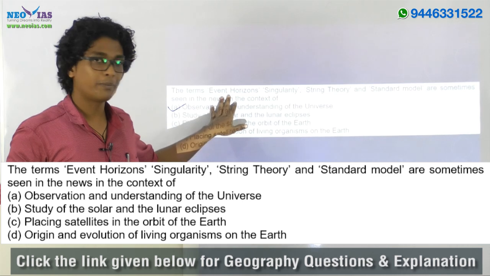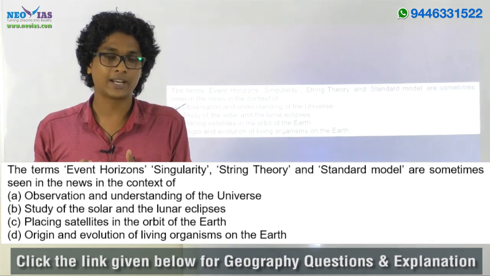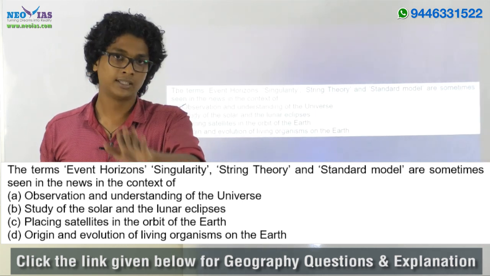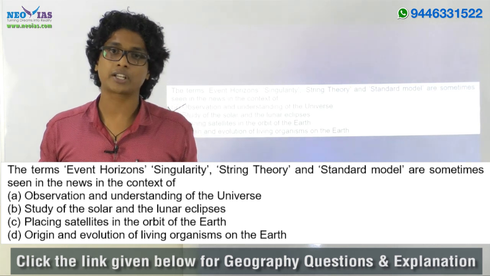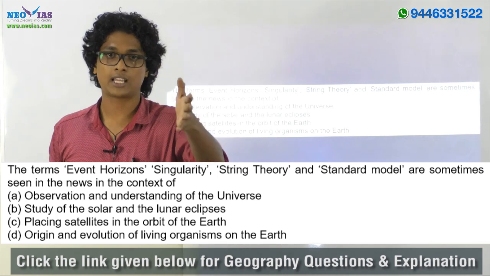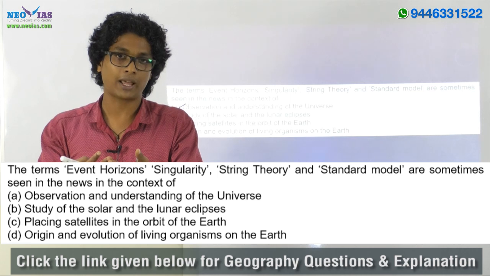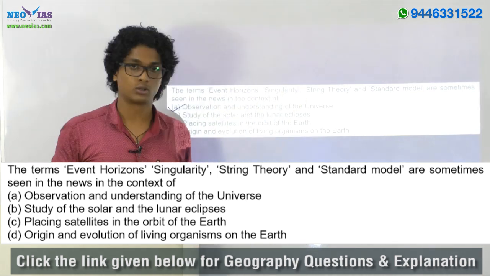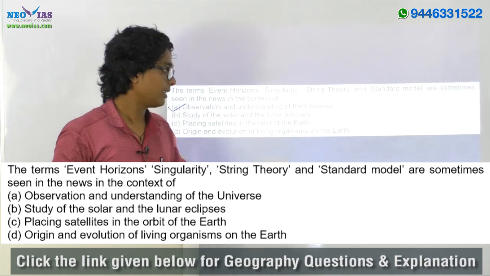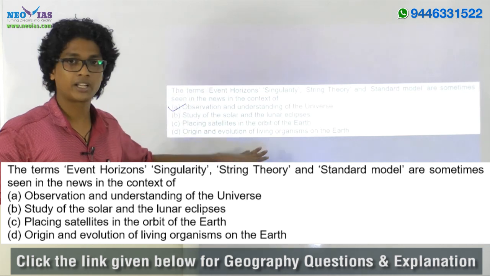The event horizon: you must have heard about black holes, right? A black hole has very high gravitational attraction and very high density, so high that no electromagnetic radiation can escape its vicinity. The boundary region of a black hole is called the event horizon, and singularity means the black hole itself. So the entire terms are related to the observation and understanding of the universe.